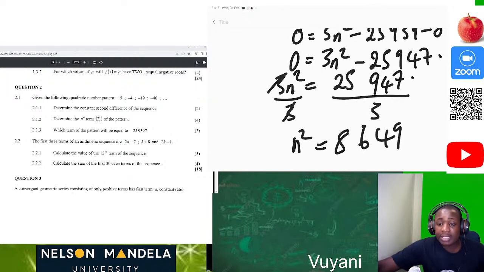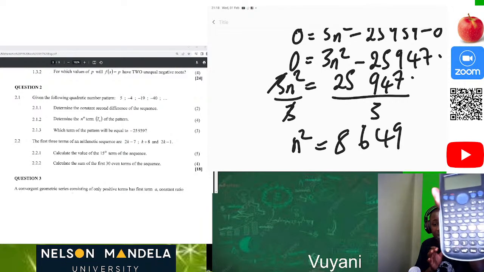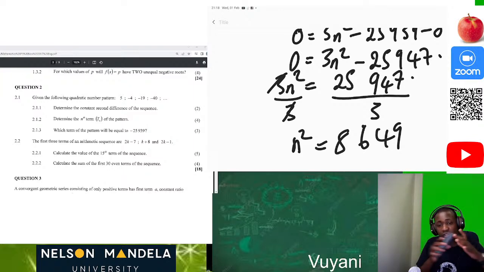So always, guys, use your calculator. Here is the calculator. Don't even try to solve by your head. You'll make yourself go crazy.